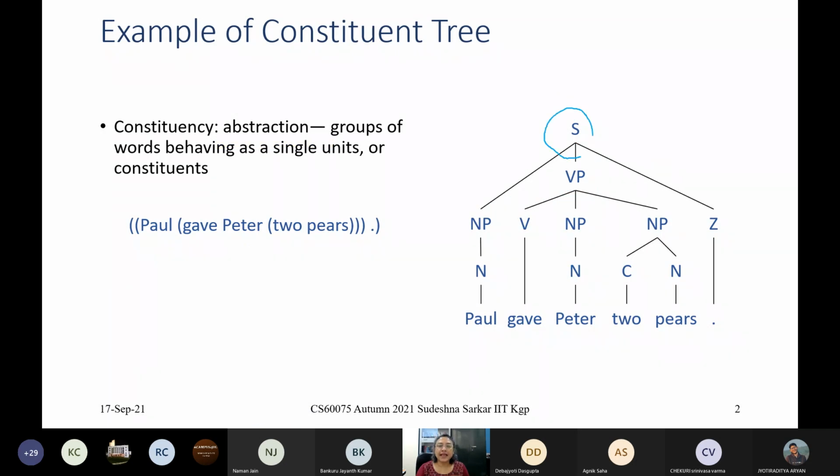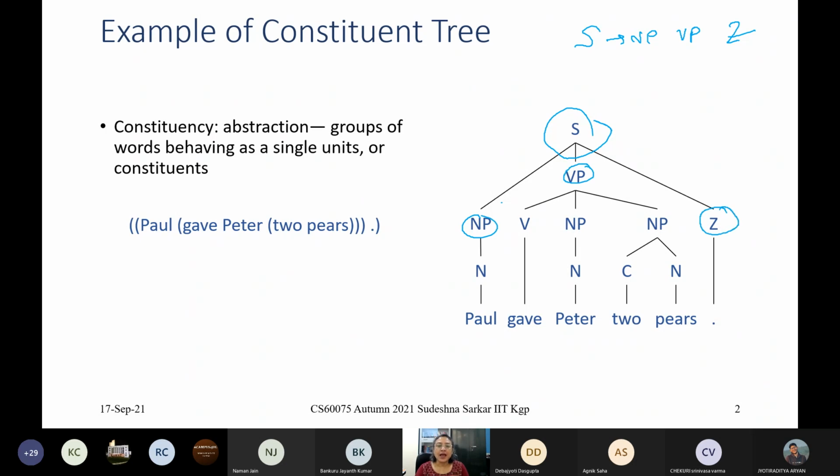So this is S. S is the start symbol. So anything that we can derive from S is a sentence. On the other hand, if we take a sequence of words and we can show a parse tree that it is derived from S, then we can say that this sequence of strings belongs to S. So we have S here, and suppose we did have a production rule, S goes to NP VP Z. So using this production rule, we have from S these three children.